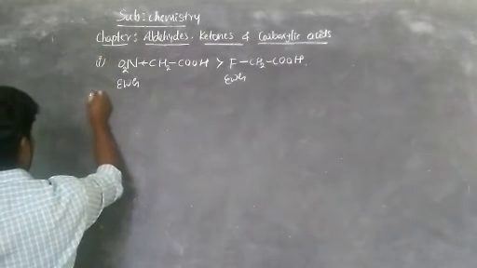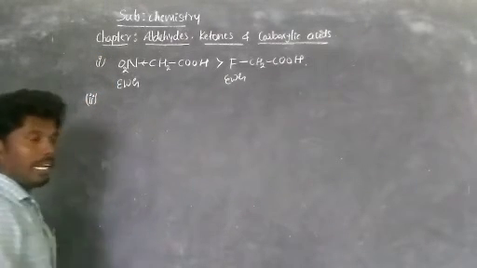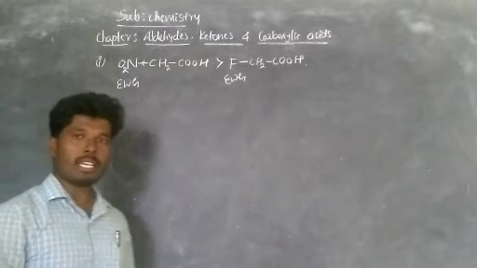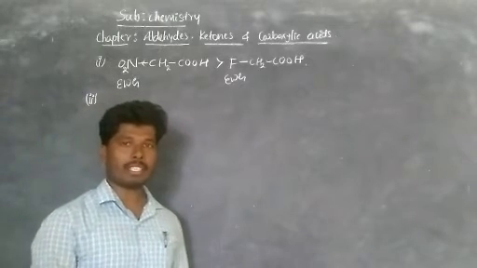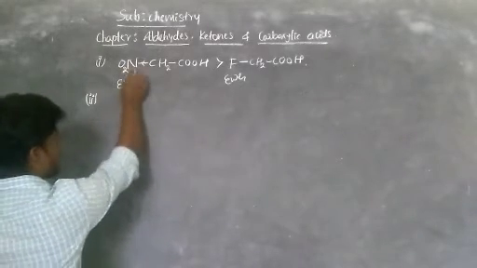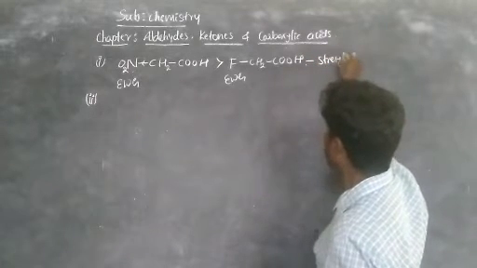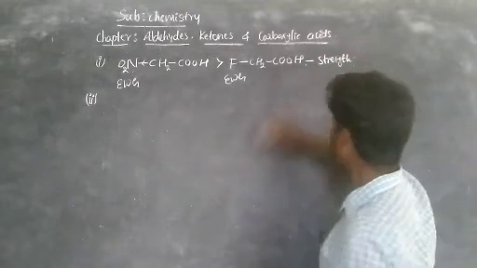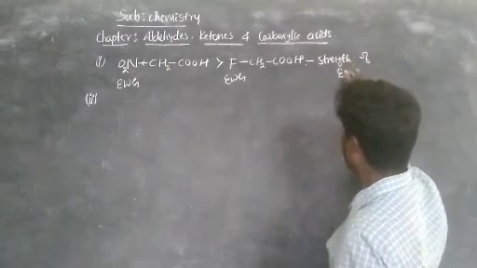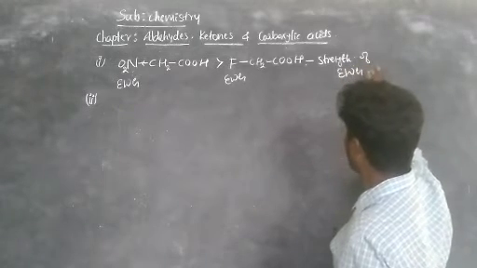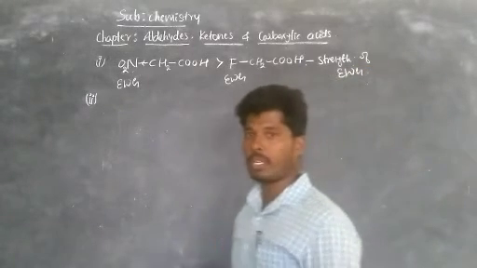Now the second one. As the electronegativity of an atom increases, the acidic character increases. Here the question is asking based on the strength of the electron withdrawing group or electron donating group.